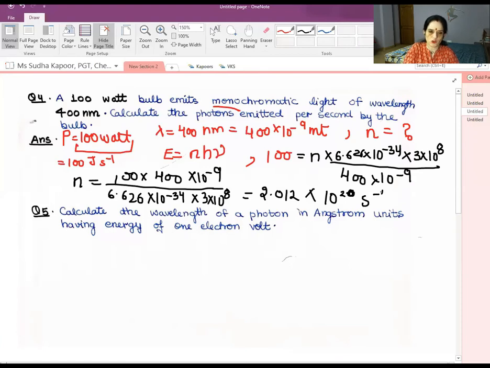So the number of photons that would be provided in 1 second can be calculated. So what is N here? It is the number of photons in 1 second. The answer is calculated as 2.012 into 10 to the power 20 per second.